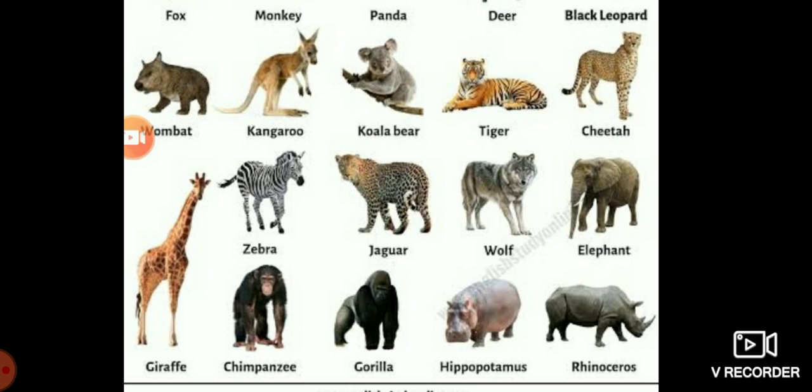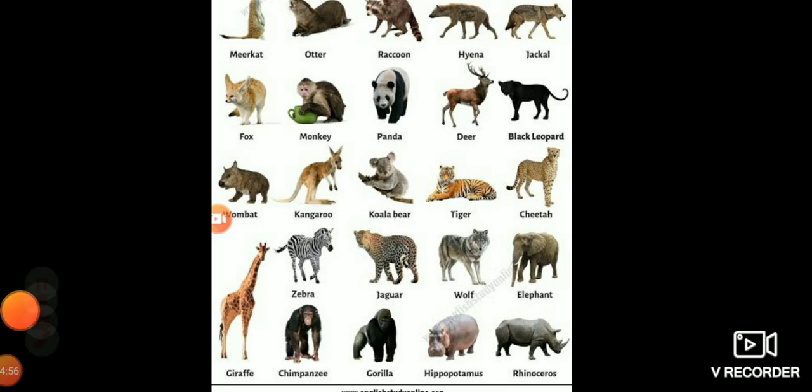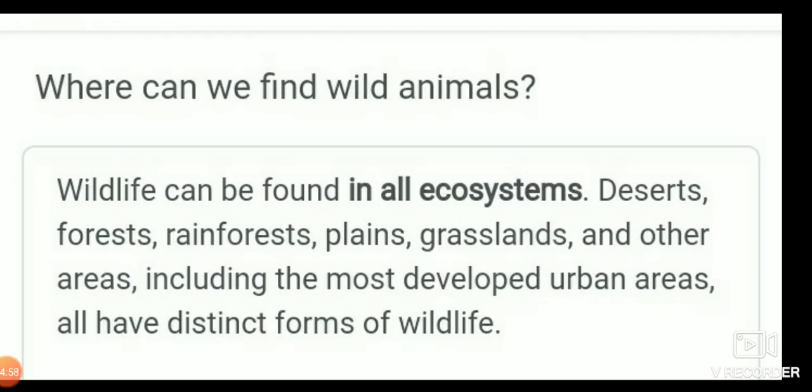Next, listen, where can we find wild animals? Wild animals can be found in all ecosystems. Yes, they are found almost everywhere: deserts, forests, rainforests, plains, grasslands, and all other areas, including the most developed urban areas. All have distinct forms of wildlife.